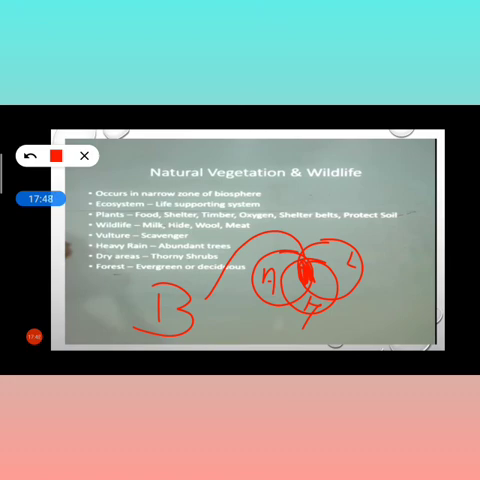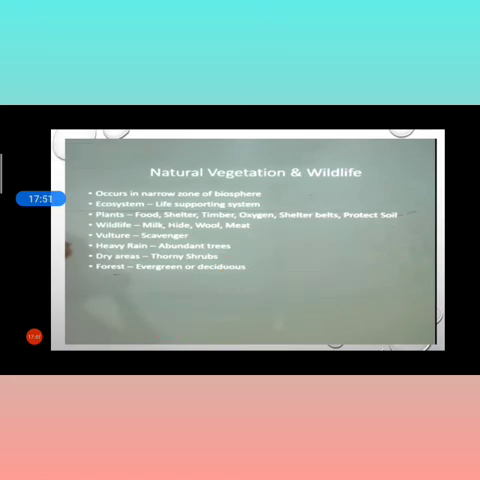And ecosystem is a life supporting system. With the help of natural vegetation, natural things, plants give us so many things: food, shelter, timber, oxygen, shelter belts, and they protect soil. Then wildlife gives milk, hide, wool, meat. Then the vulture is a scavenger: if any species dies, the vulture can even remove it from the earth.